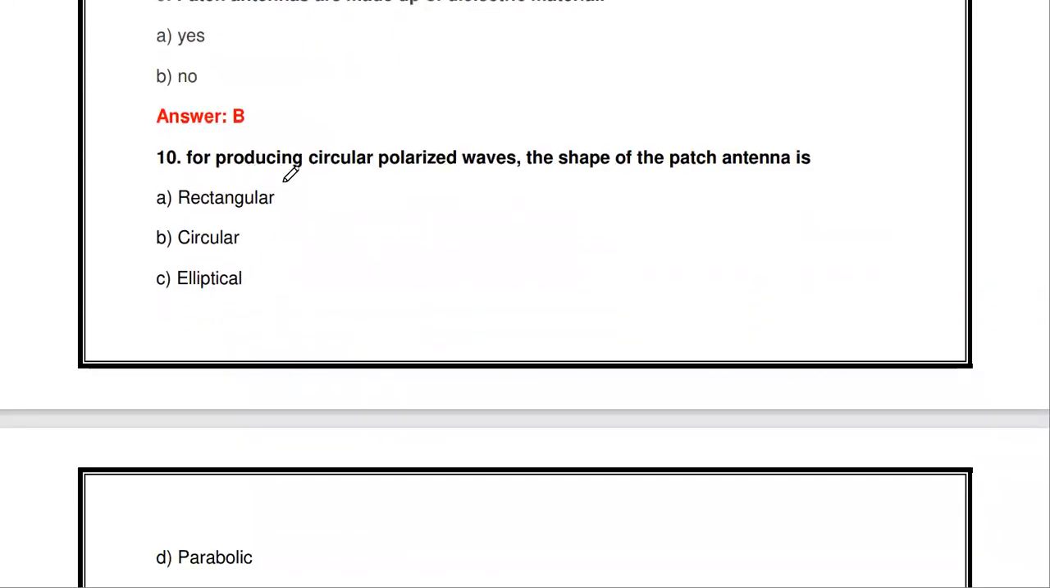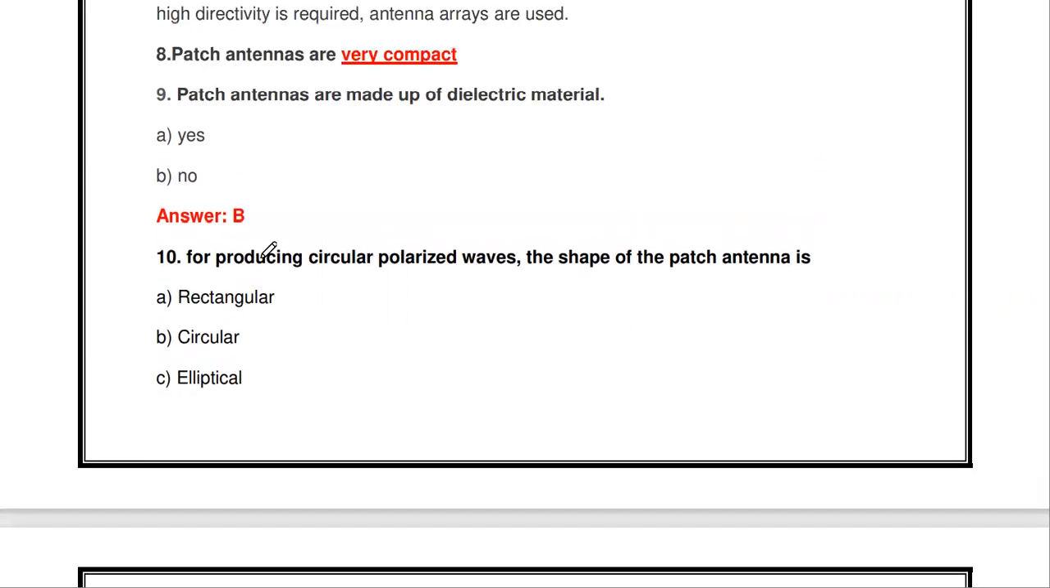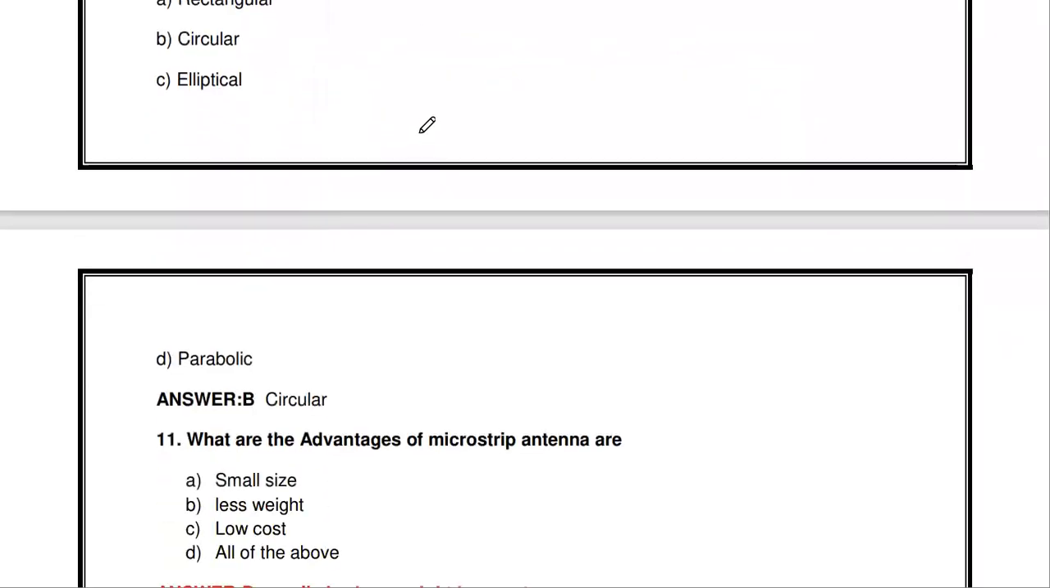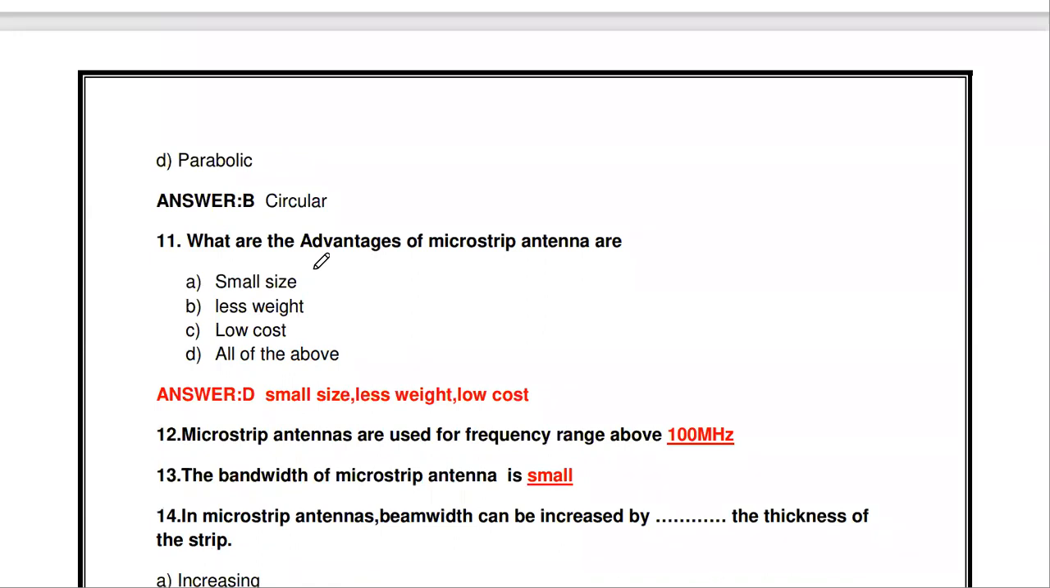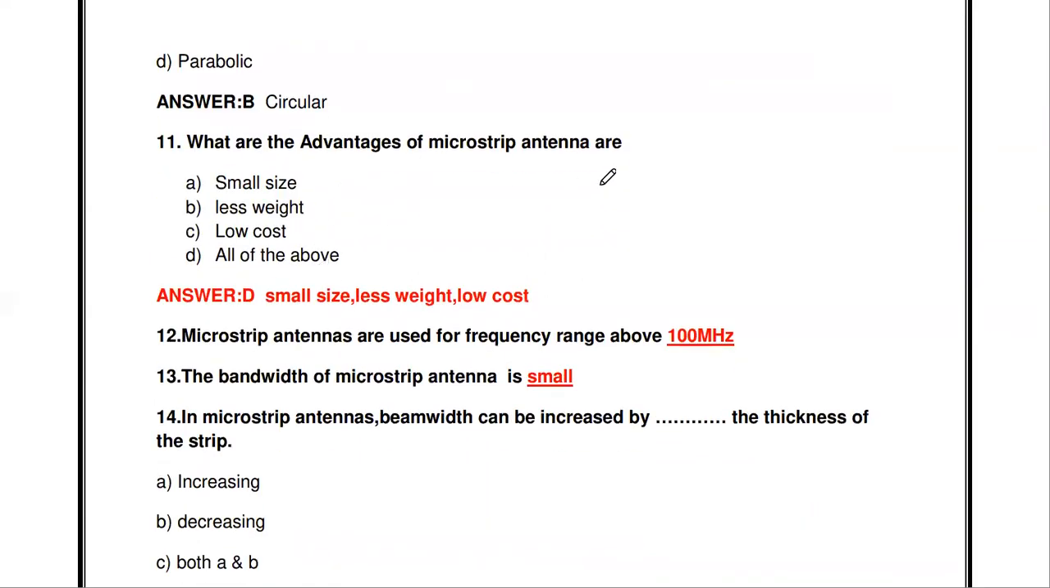The next one: for producing circularly polarized waves, the shape of the patch antenna is dash. Which shape of patch antenna do we have to use? Rectangular, circular, elliptical, and parabolic. Circular. In order to produce the circularly polarized wave, the shape of the patch antenna should be circular in nature.